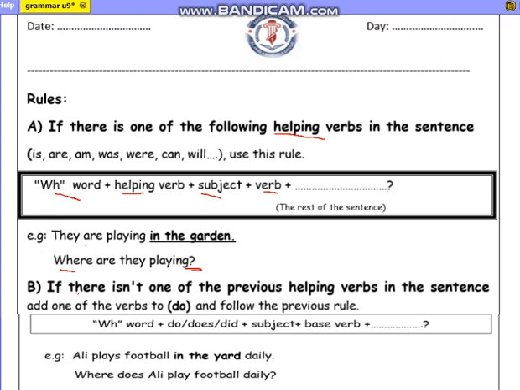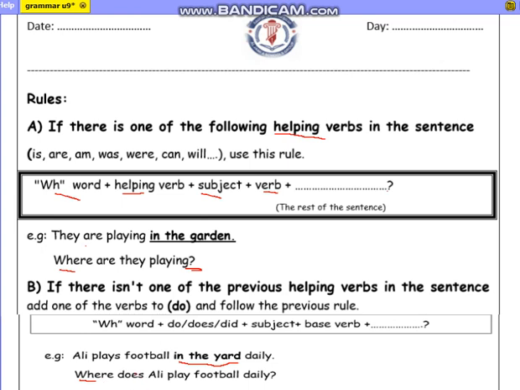B. If there isn't one of the previous helping verbs in the sentence, you have to add do or does or did. Okay? Then the subject, then the base form of the verb. Ali plays football in the yard daily. So you have to ask about the place. To ask about the place, you have to start your question with where, then does.